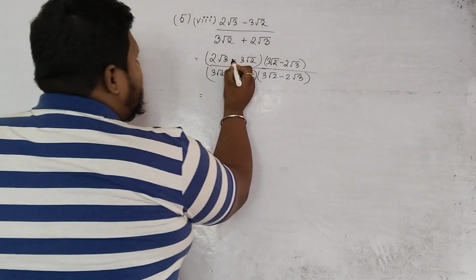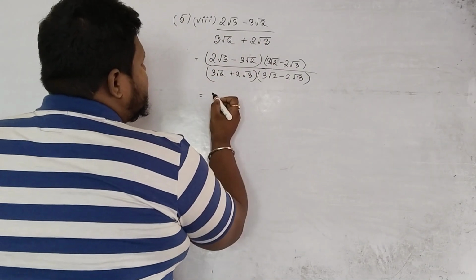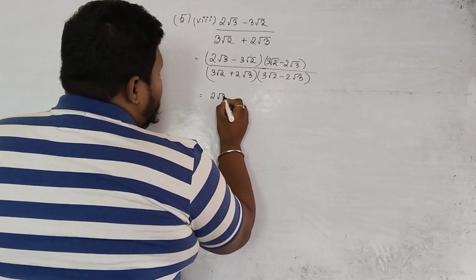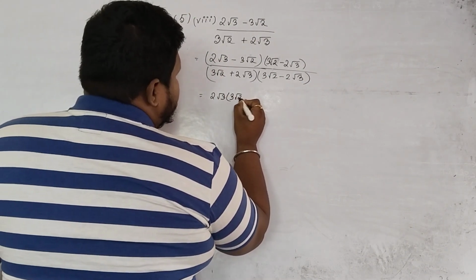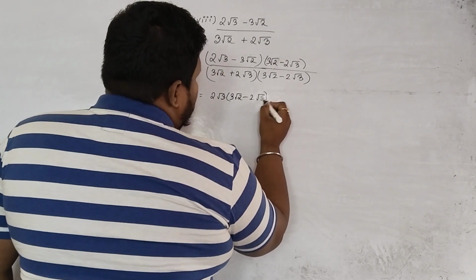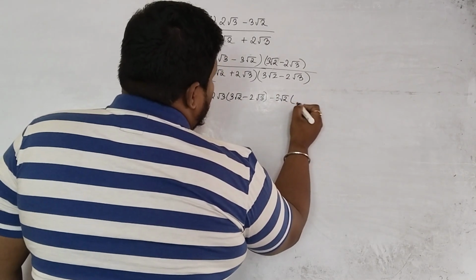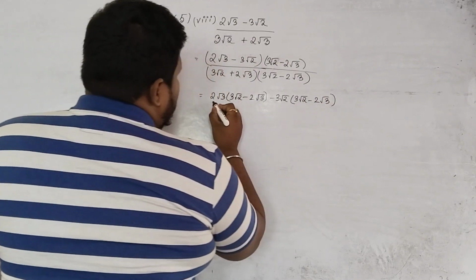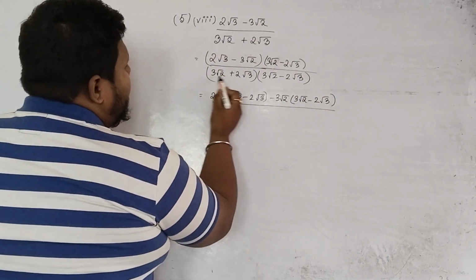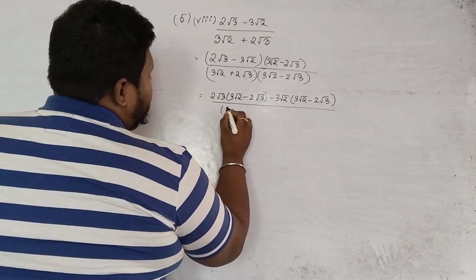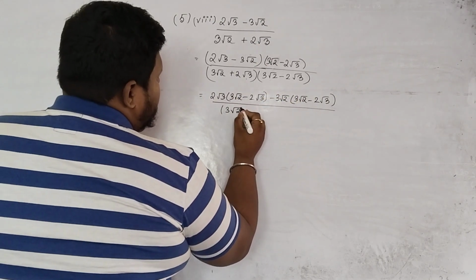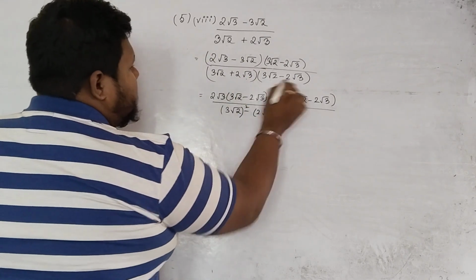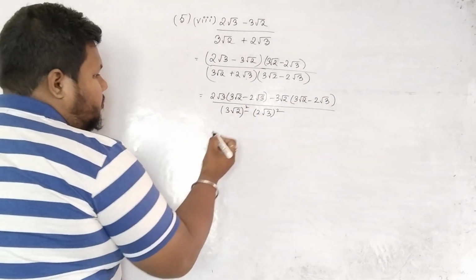So you apply distributive property in this step. Okay, so 2 root 3 multiplied with this whole thing, minus 3 root 2 multiplied with this whole thing. Then in the denominator, a plus b into a minus b, a square minus b square.